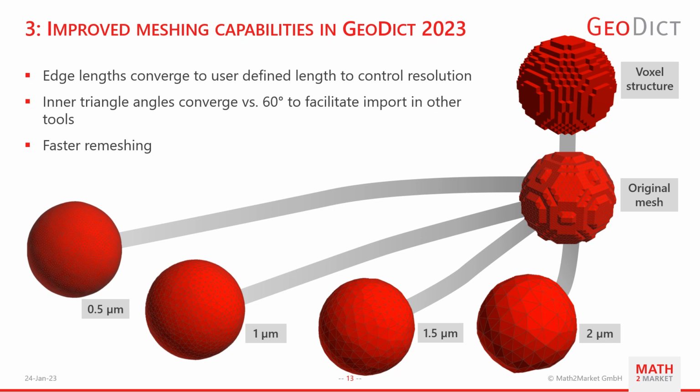In this example, you see a sphere represented in voxels on the upper right. Below it, there is the original mesh created from this voxel structure. The other images show the sphere after remeshing with different edge lengths. You can see that the represented structure is a lot smoother and closer to a sphere.